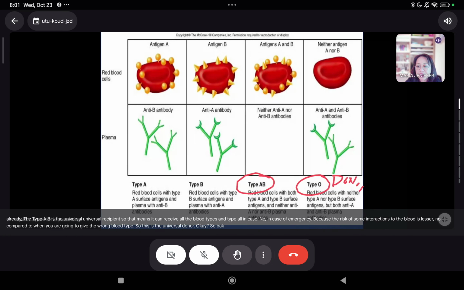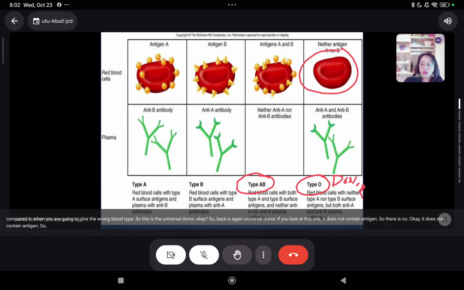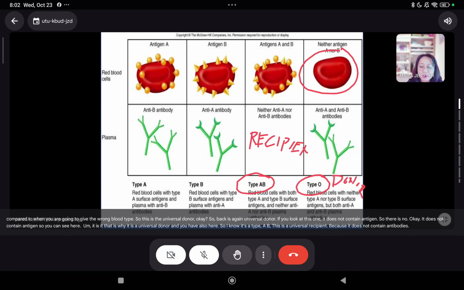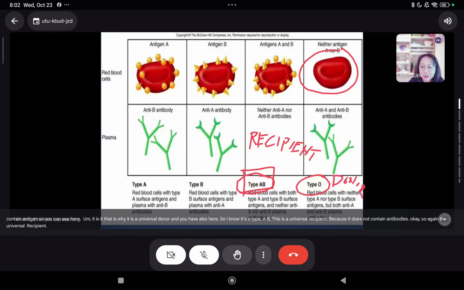Okay, so bakit siya nagiging universal donor? If you look at this one, it does not contain antigen. So you can see here, that is why it is a universal donor. And you have also here sa type AB, this is the universal recipient because it does not contain antibodies. Okay? So again, the universal recipient is type AB.